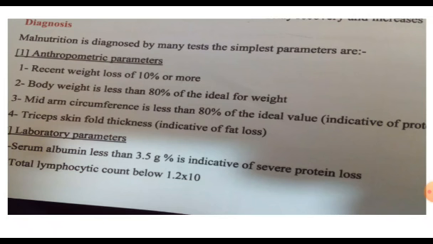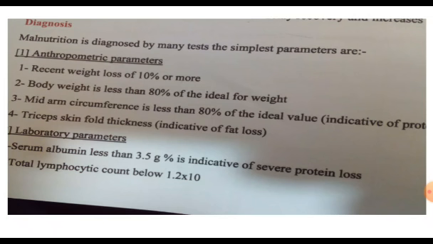If the body weight is less than 80% of the ideal body weight, we know there is BMI, body mass index. Body mass index is calculated by the weight of the patient in kilograms over the height in meters squared. If the patient is less than 80% of the ideal weight, this indicates malnutrition.